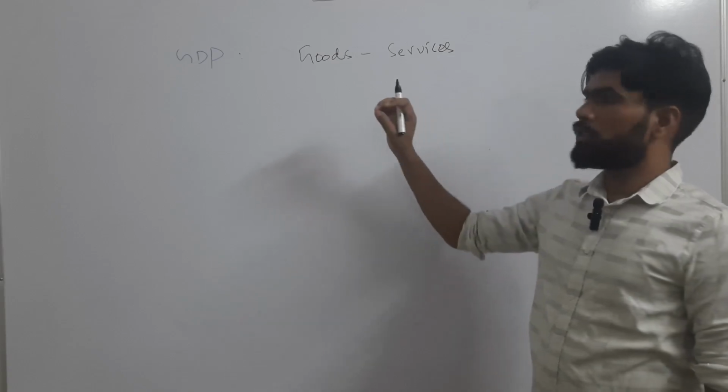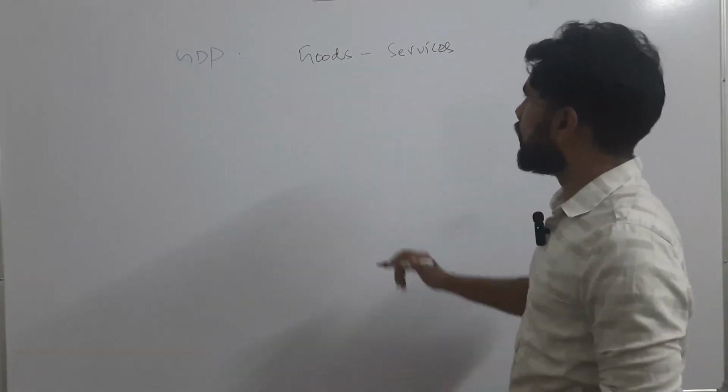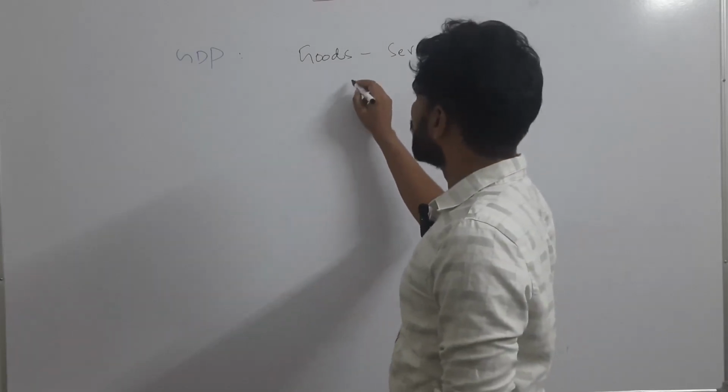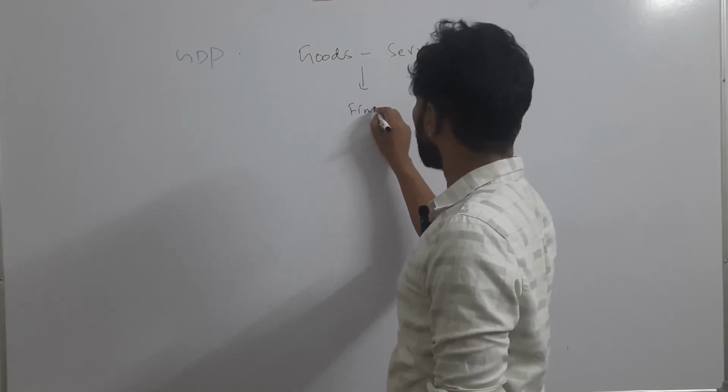So GDP is nothing but the production of goods and services. Those goods and services should be final goods and services.